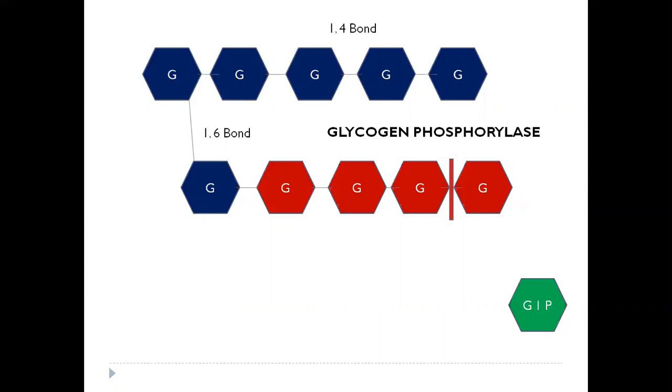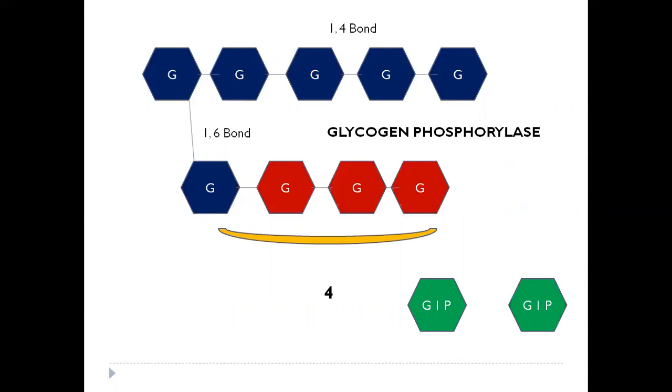Again the enzyme will act, another 1,4 bond is lysed, another glucose is released in the form of glucose 1 phosphate. This process will continue until there are 4 glucosyl residues left at a branch point. Though these bonds can also be hydrolyzed by glycogen phosphorylase, because these are 1,4 bonds, the glycogen phosphorylase only acts until 4 residues are left at a branch point.